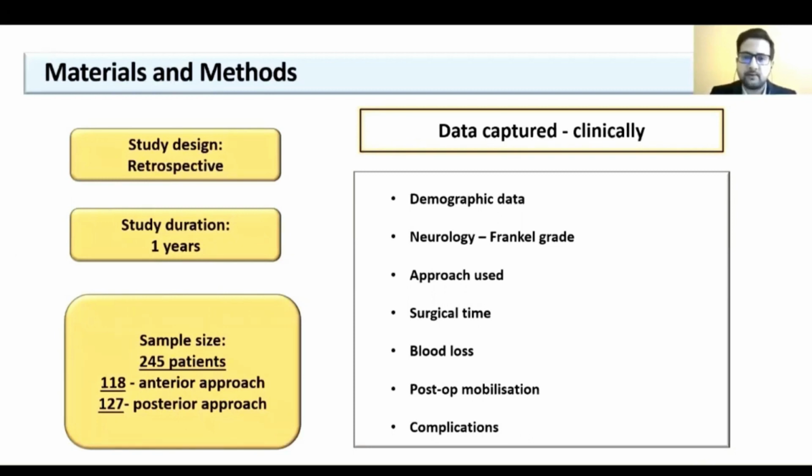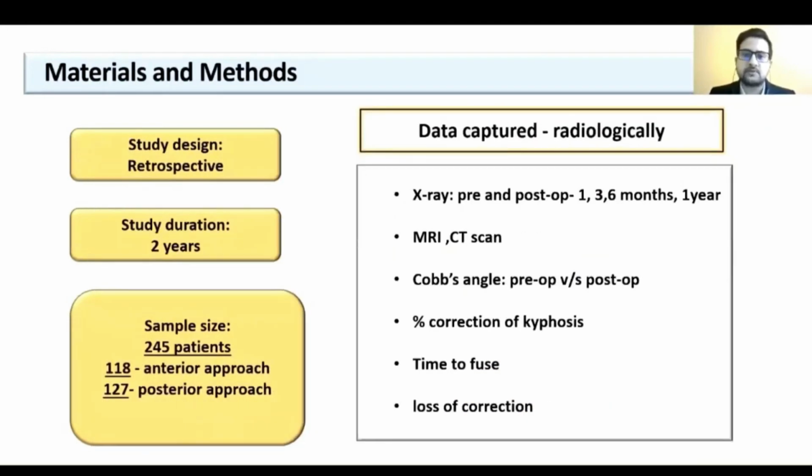Clinically, the data regarding demography, neurology as per Frankel grading, approach used, surgical time, blood loss, post-op mobilization and complications, if any, were recorded. Radiologically, the patients were assessed by X-rays taken preoperatively and postoperatively, immediately post-op, at 1 month, 3 months, 6 months, and at 1 year. MRI scan and CT scan were done. Pre and post-operative Cobb angle were calculated. Percentage correction of kyphosis, time to fusion, and loss of correction were recorded.